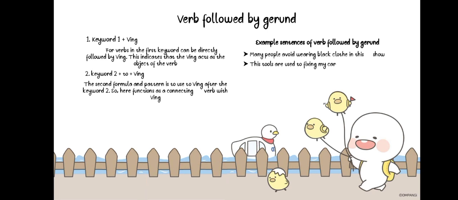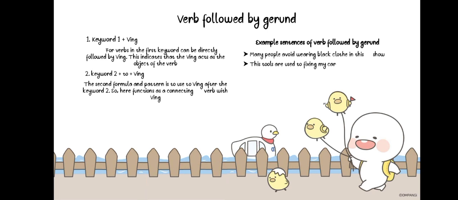And the second keyword is to and verb ing. The second formula and pattern is to use to plus verb ing after the second keyword. Here to functions as a connecting word with verb ing. For example: These tools are used to fixing my car.